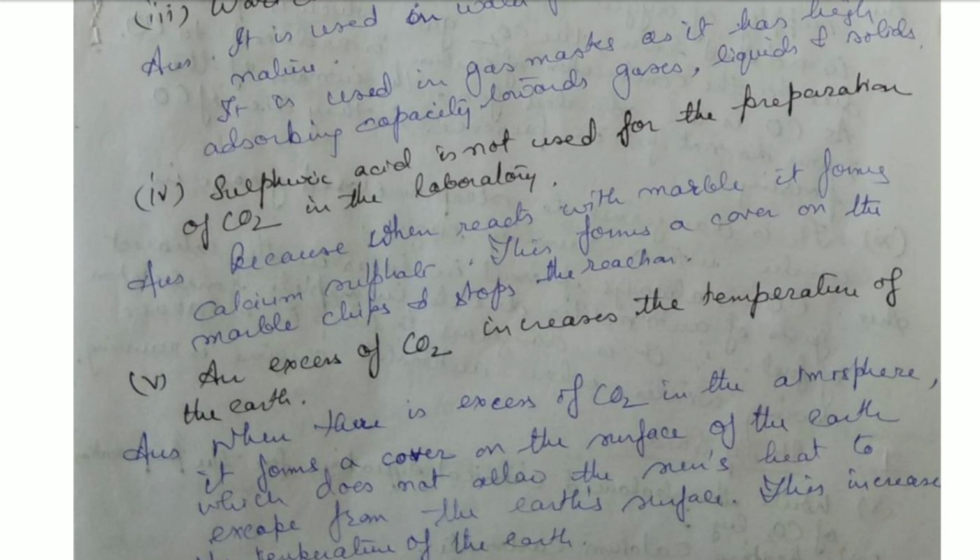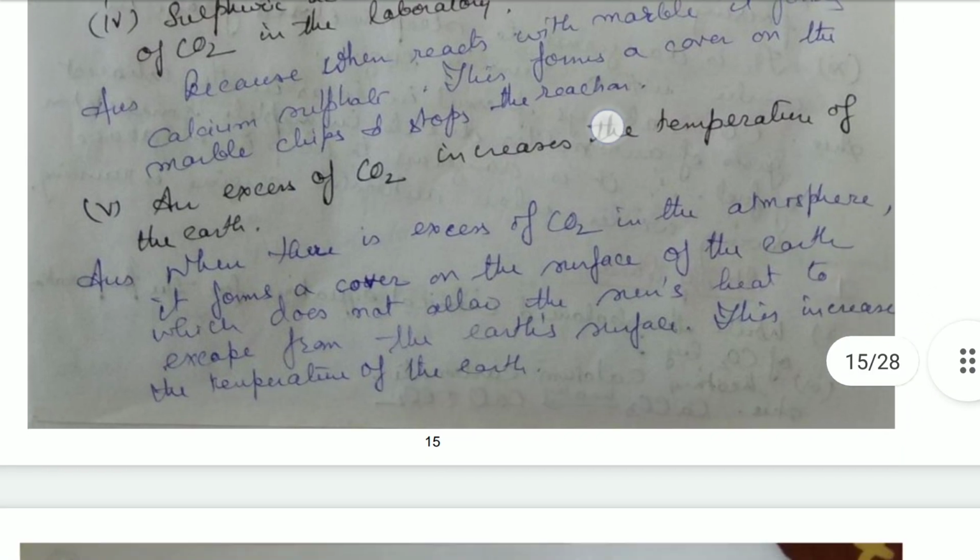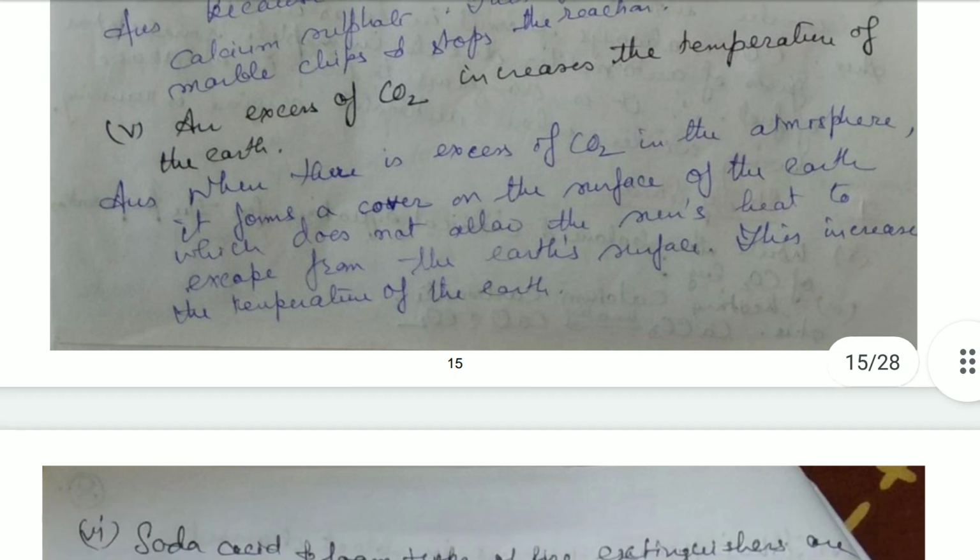An excess of carbon dioxide increases the temperature of the earth. Why? Because when there is excess carbon dioxide in the atmosphere, it forms a film, a cover on the surface of the earth, which will not allow the sun's heat, which comes directly from the sun and reaches the earth, after radiation, after reflection from the earth's surface, to go back to space.